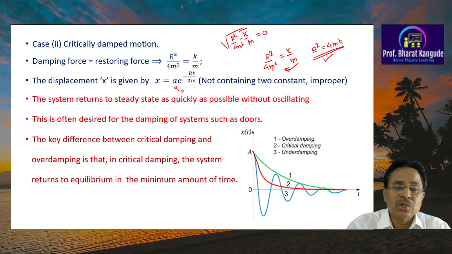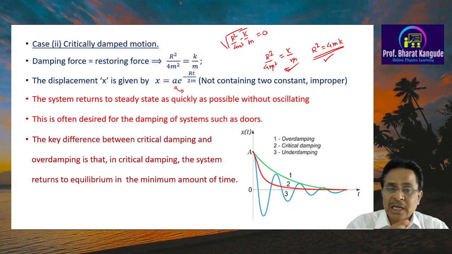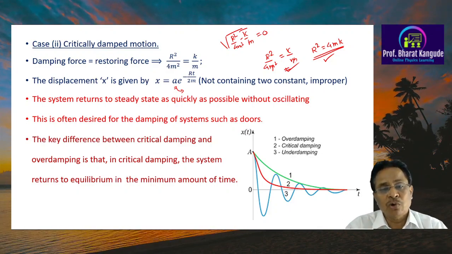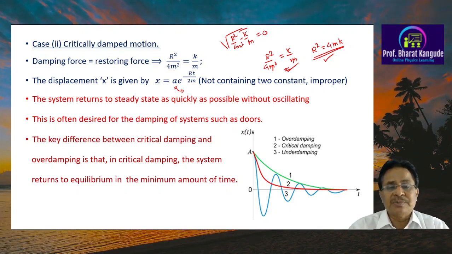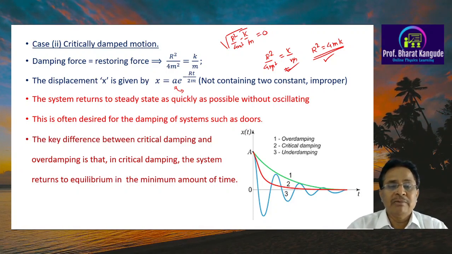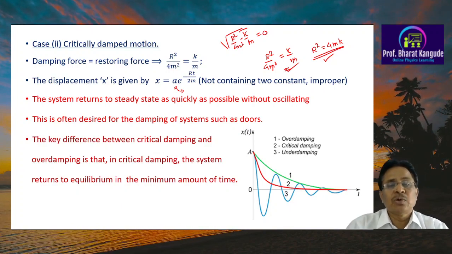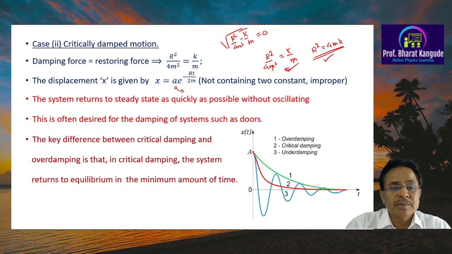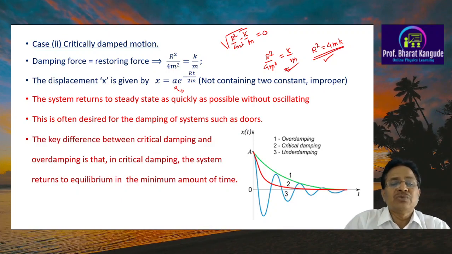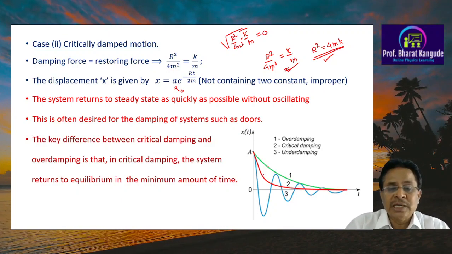Now to make this solution oscillatory, or to make this solution contain two different constants, we have to follow many more mathematical steps, but we are not doing all these steps here. You can refer to your textbook, all these things have been given there extensively. Whenever this type of situation occurs, the system returns to steady state as quickly as possible without oscillating. That is the difference between the first and second case.